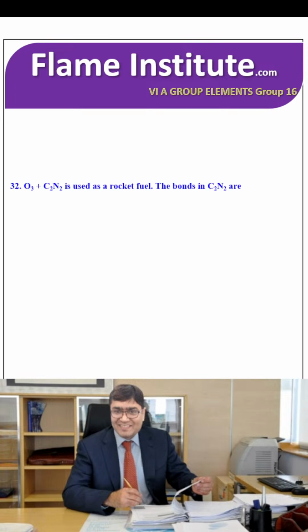O3 plus C2N2 is used as a rocket fuel. The bonds in C2N2 are: 3 sigma 4 pi, 3 sigma 3 pi, 4 sigma 2 pi, or 2 sigma 2 pi. N has a triple bond with C, C-C single, and C triple bond N. So 3 sigma bonds and 4 pi bonds. So that's why the first option is the right option.